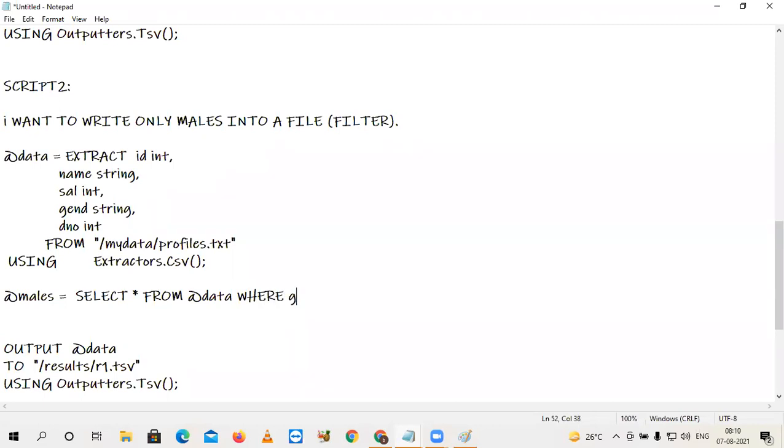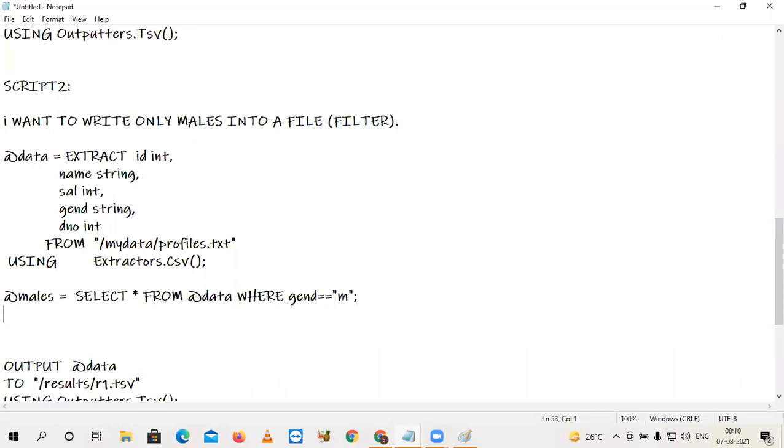What is the field name for gender? Gen equals to the condition you are giving. Similarly, at the same time, I want to split this data. Males into a separate file, females into a separate file. I want to split the file into two separate files based on the given condition.